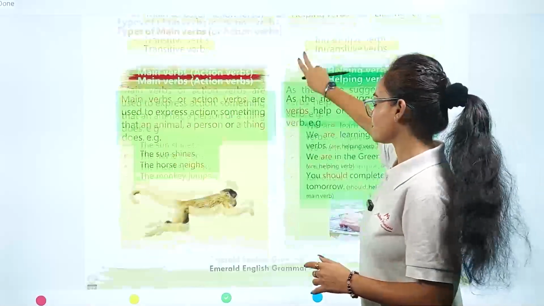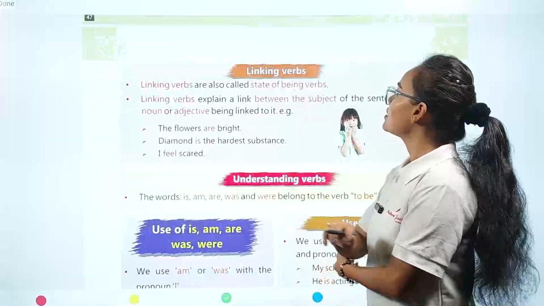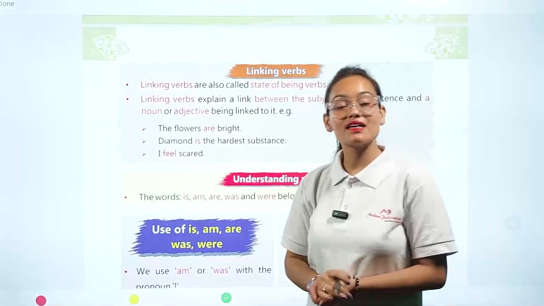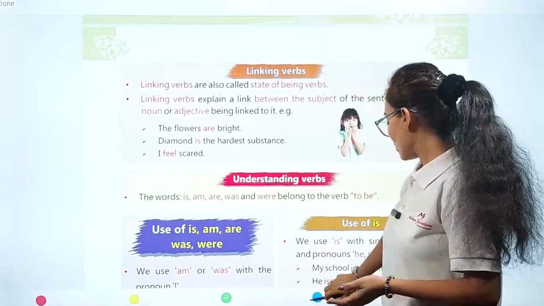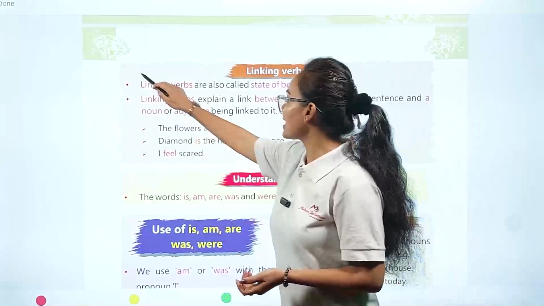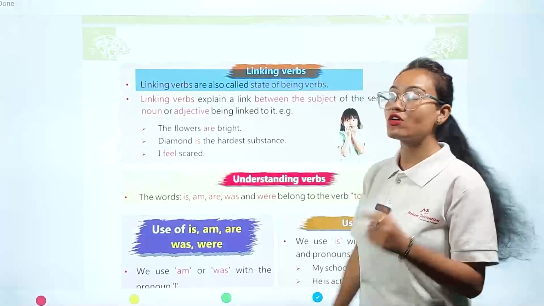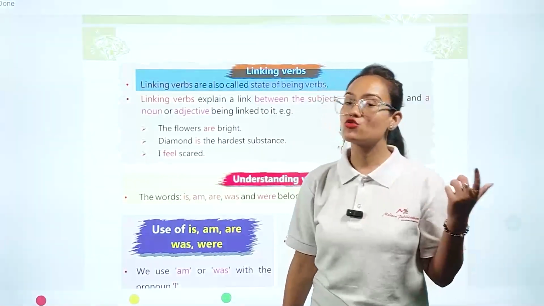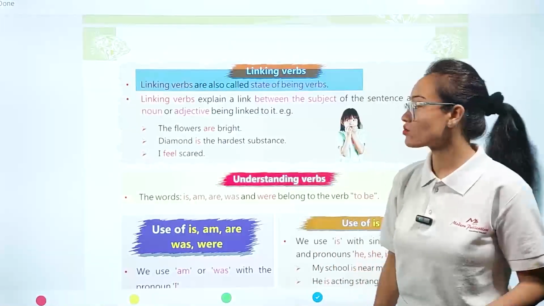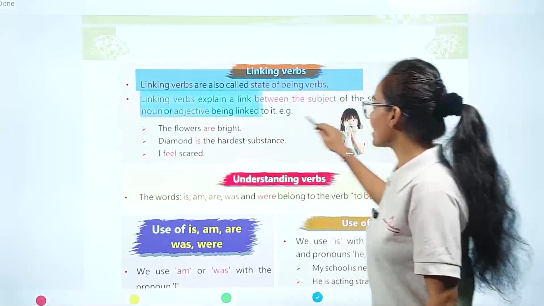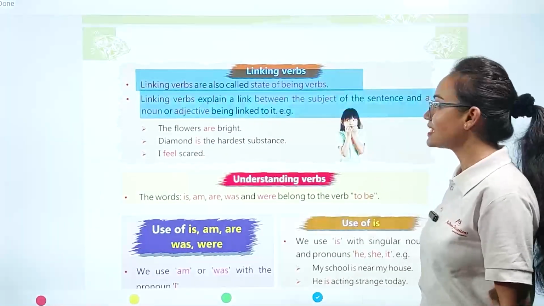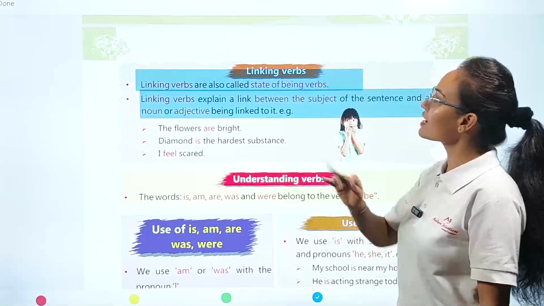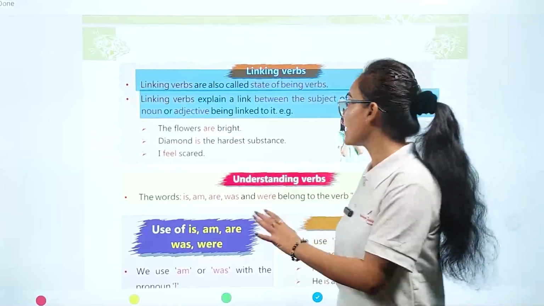Now we are going to see the third type of verb, which is called the linking verb. Now, what is the meaning of linking verb? Linking verbs are also called state of being verbs. Linking verb means it shows a link between any two words. Linking verbs explain a link between the subject of the sentence and a noun or adjective being linked to it.